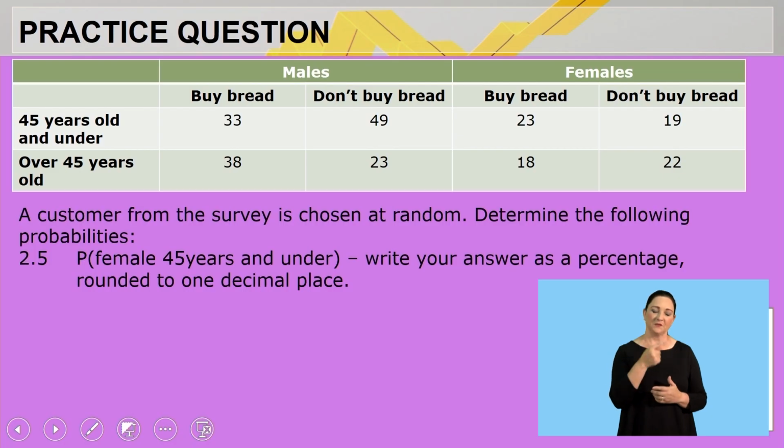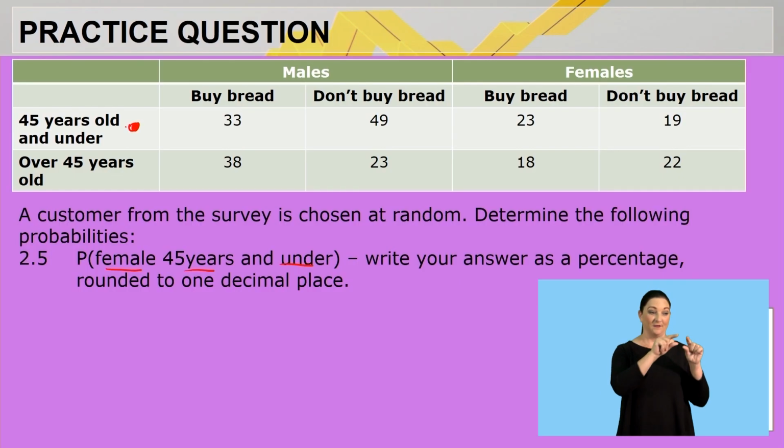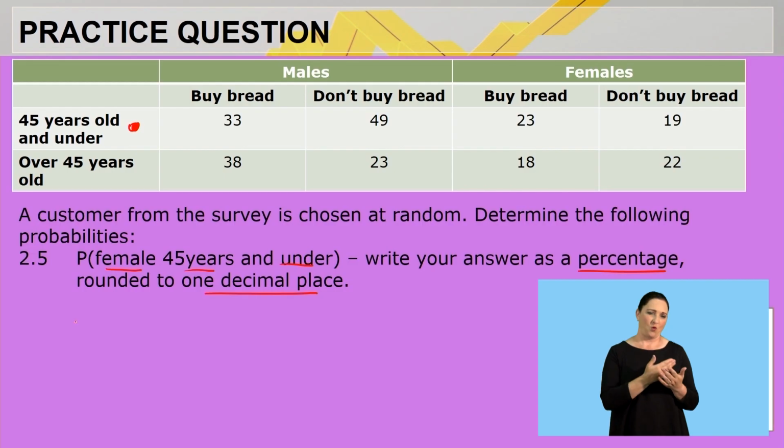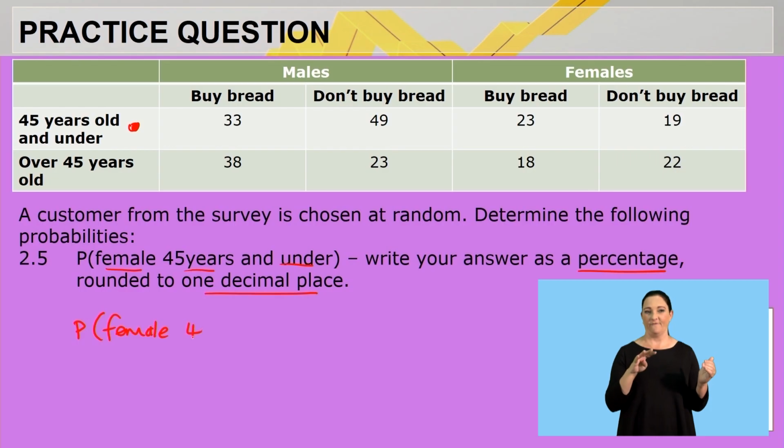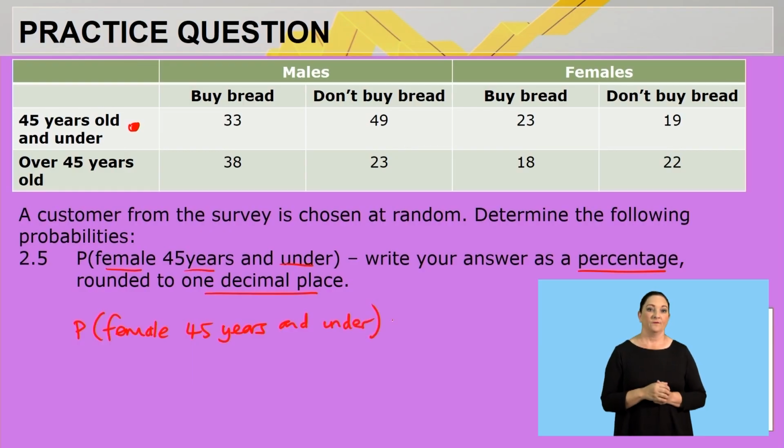Let us look at our next question. Here at question 2.5, I'm saying determine the probability of it being a female 45 years and under. Here's 45 years and under we are working with. Write your answer as a percentage, rounded to 1 decimal place. Again, very specific. I'll write it down as probability of a female 45 years and under, so younger than 45 and under.